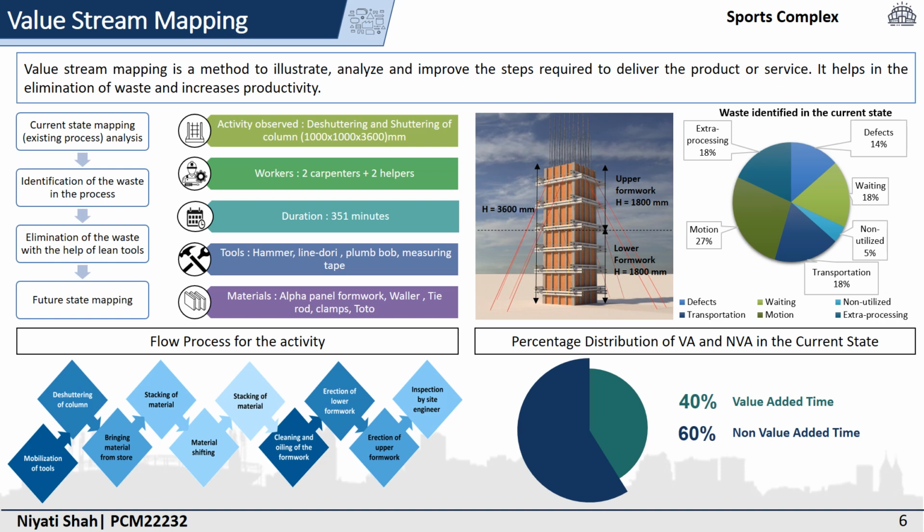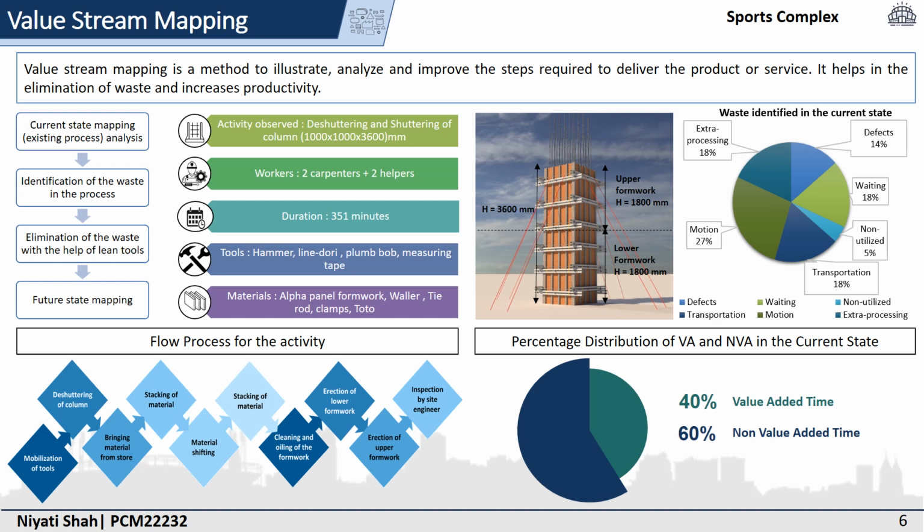For value stream mapping, first of all, in current state mapping, the existing process is analyzed, identification of waste is done, elimination of waste with the help of lean tools is done, and then the future state is mapped. The activity observed for the value stream mapping is de-shuttering and shuttering of a column with dimensions 1 meter by 1 meter by 3.6 meter. The workers employed for this activity were 2 carpenters plus 2 helpers. The duration of the activity is 351 minutes.